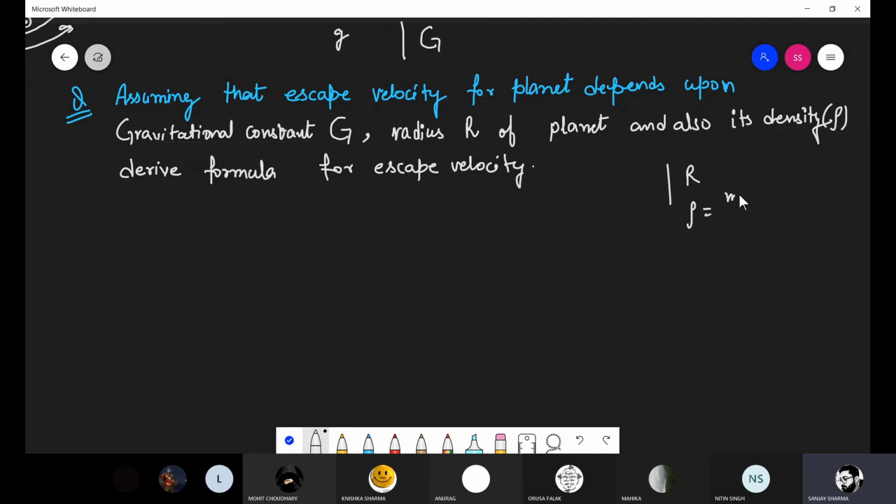The density formula is mass upon volume, and acceleration due to gravity you can calculate from the gravitational force, that is G m1 m2 upon r square. You can write G is equal to F r square upon m1 m2.